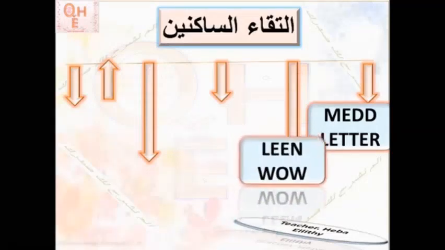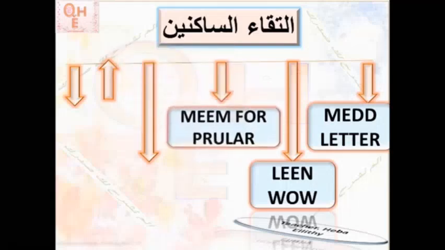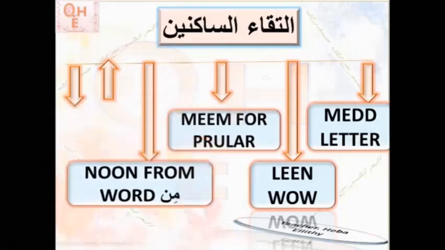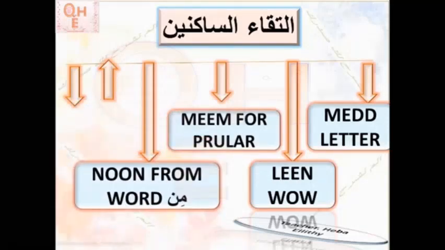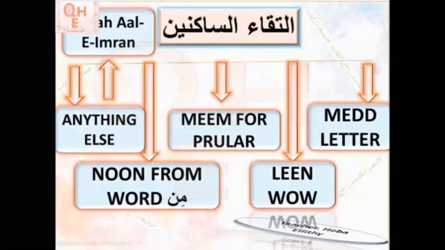After that, we have another case, which is lean wow, not ya. The wow leeniya only. This is our class of today. Third case is when we have meem for plural. Fourth case is when we have noon from the word min. Fifth case is anything else. Sixth case is in Surah Aal-E-Imran. The first five cases are about two words in a row, where the first word ends with a sakin letter and the second word starts with a sakin letter too.